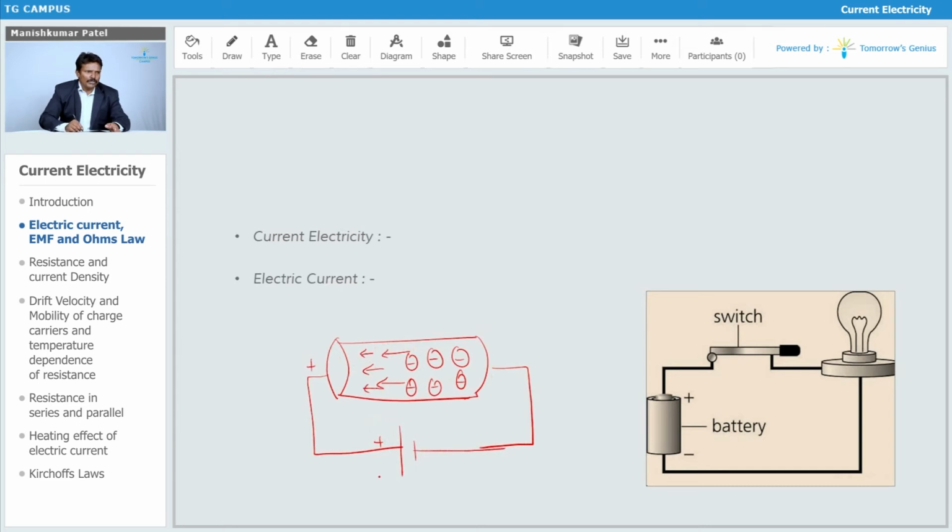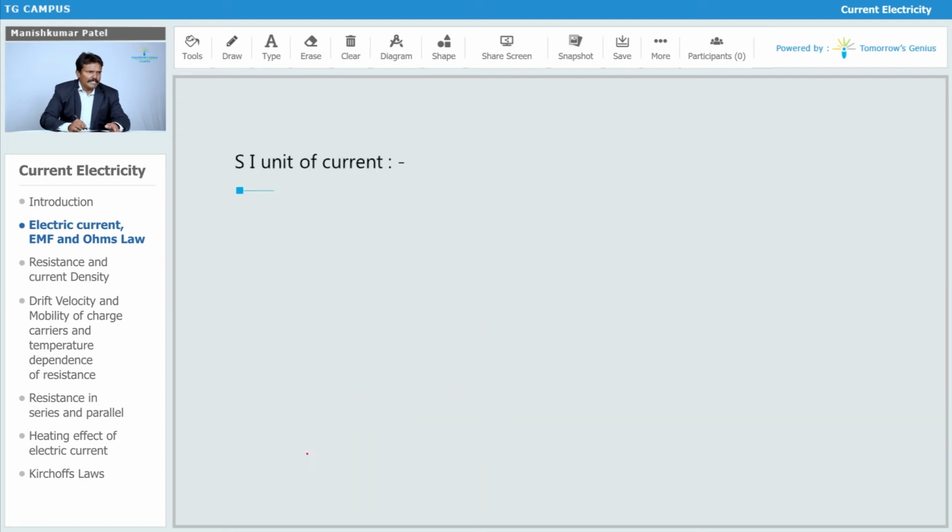So this constitutes your current, and this current we define as the rate of flow of charge. This charge we are going to measure in coulomb, and this is your time. The unit we call ampere. The SI unit for current is nothing but ampere.